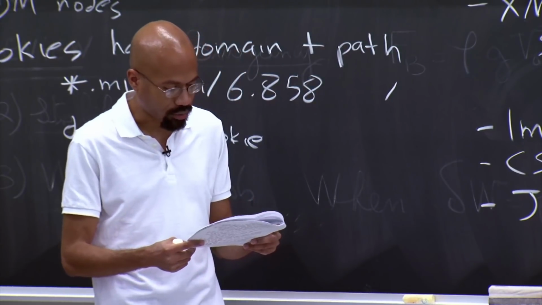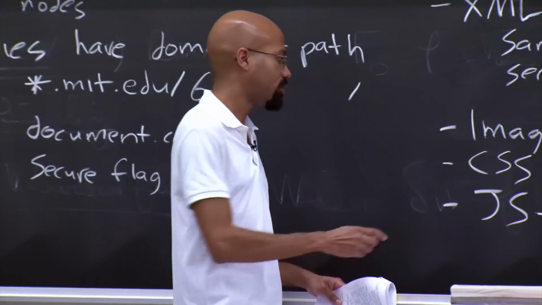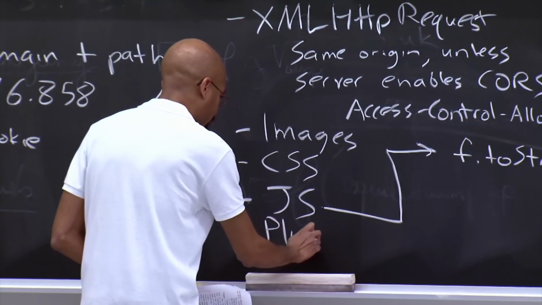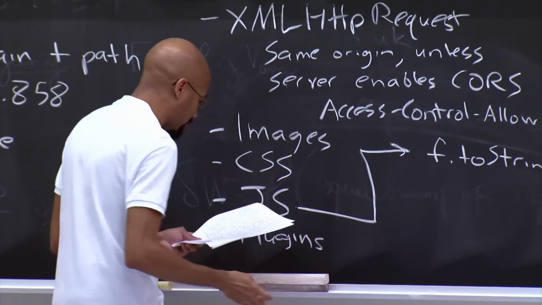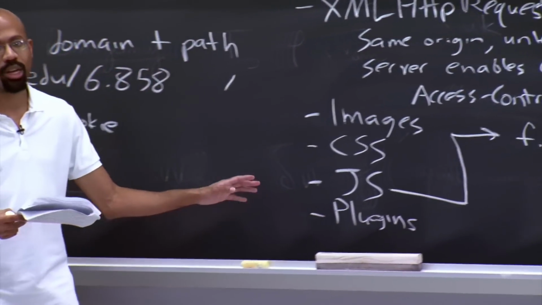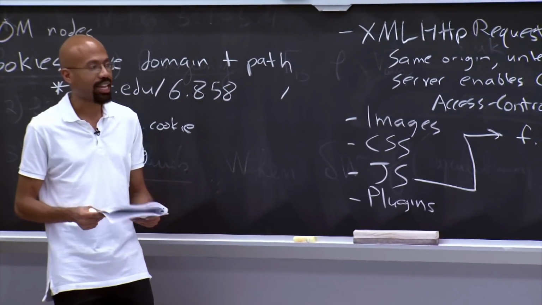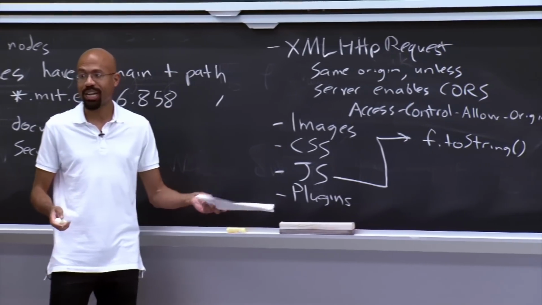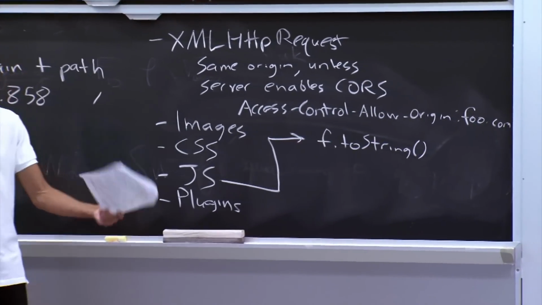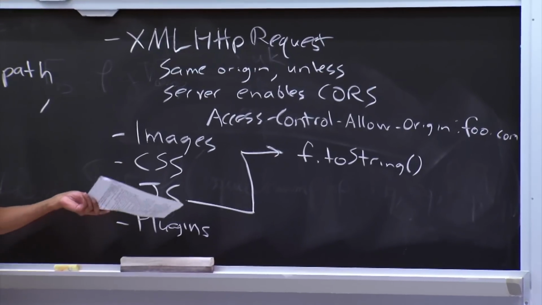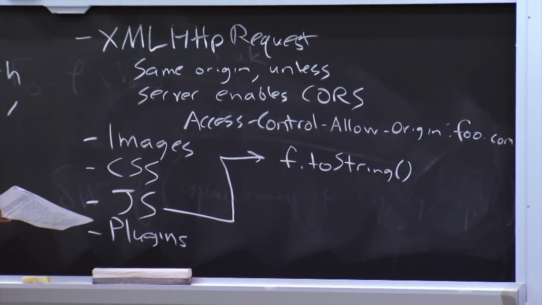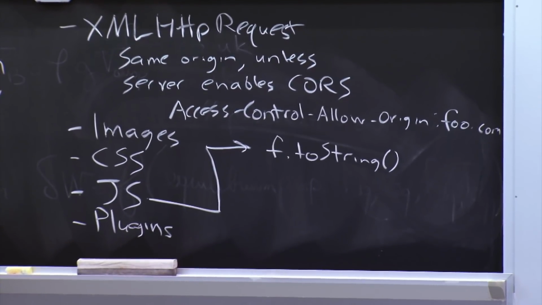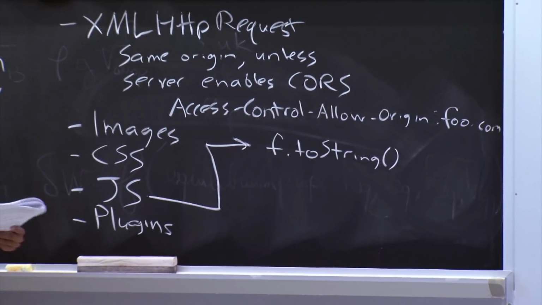Okay, so that's the story for JavaScript. There's also plugins. This is stuff like Java and things like this. A frame can basically run a plugin from any origin. Now plugins, depending on who you believe, are actually going the way of the dinosaurs, because a lot of the new HTML5 features, like the video tag, can do stuff that you used to only be able to do with a plugin like Java. So it's not clear how much longer these things are going to be around. Okay, so any questions?